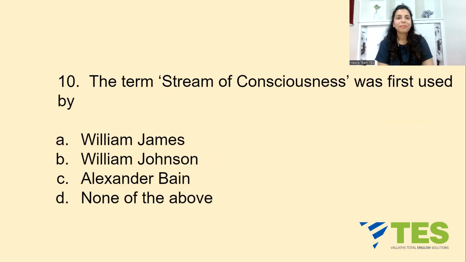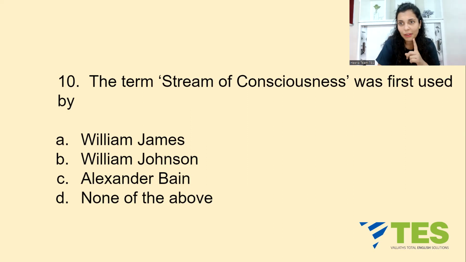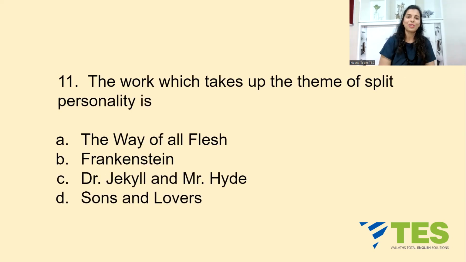Question number 10. The term stream of consciousness was first used by, okay? This is a very tricky question. Your options are A, William James, B, William Johnson, C, Alexander Bain, or D, none of the above. Stream of consciousness was used by, it is option A, William James. Now, who first coined the term stream of consciousness? It is C, Alexander Bain. Coining was by Bain, while using was by William James. Easy. Let's move on to question number 11.